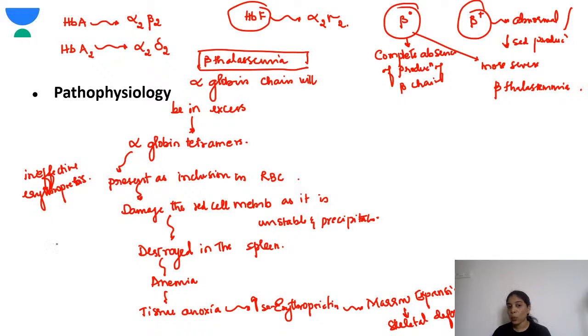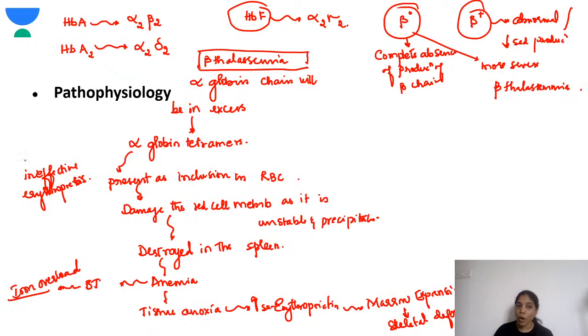So another thing is, when there is anemia, what do we give? We give blood transfusion. There is a chronic blood transfusion required in a child with thalassemia, and as a result, this will lead to iron overload in various organs. Okay, so this is the pathophysiology.